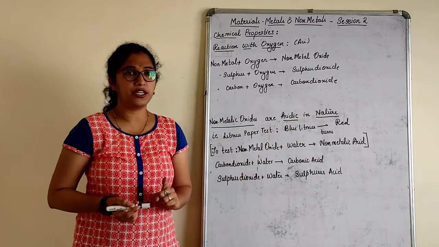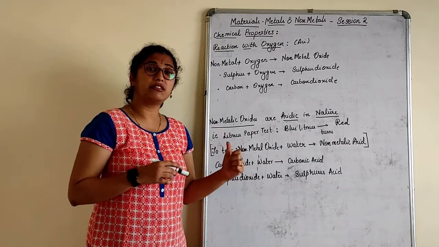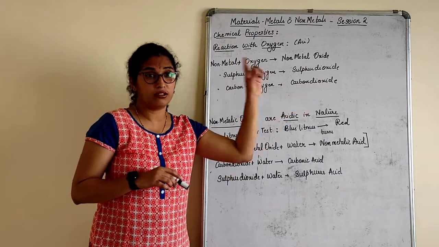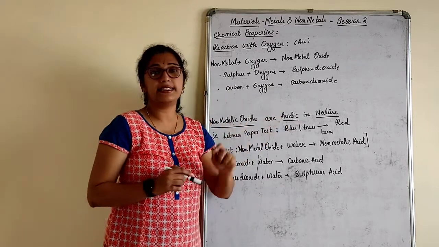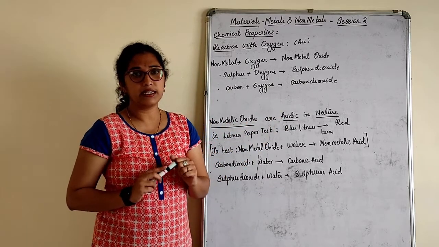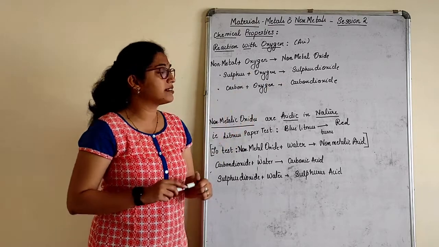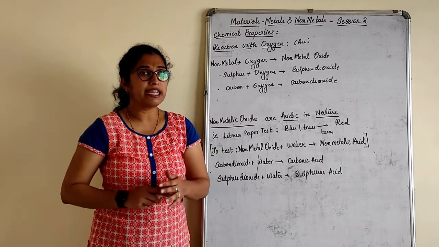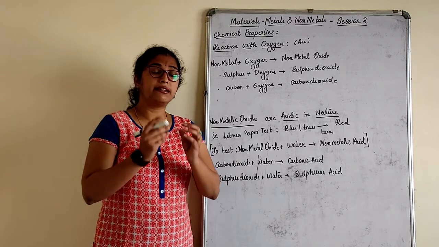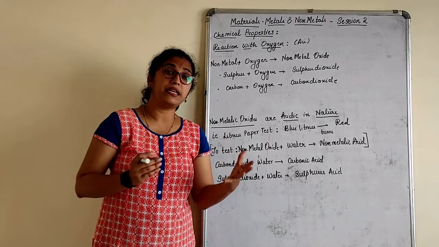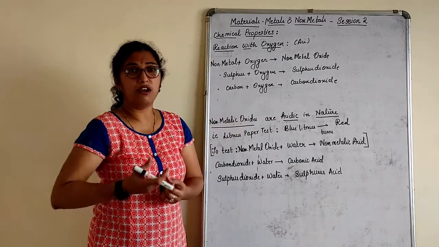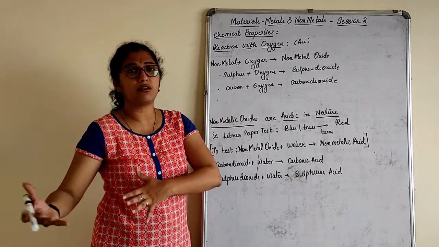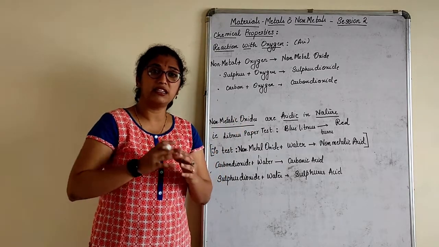A very important question, children. Metallic oxides are basic in nature. We have just studied that. Non-metallic oxides are acidic in nature. Now how to test? For example, if I take sulfur dioxide and check, I will not get any result. How to check the acidic and basic nature of a given metal or non-metal or its respective oxides? How to check whether it is acidic or basic?